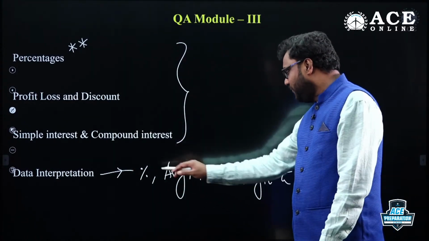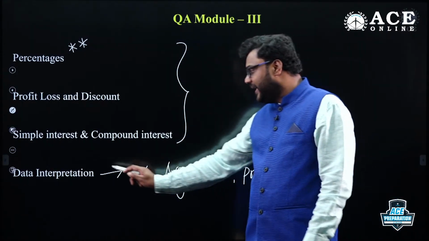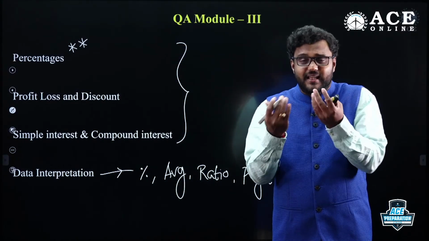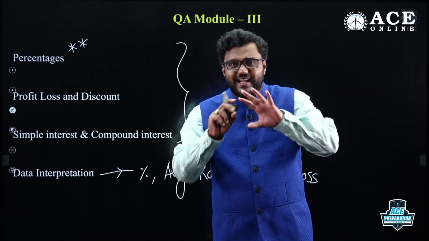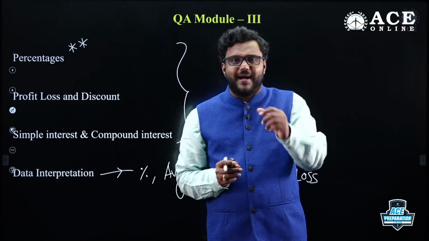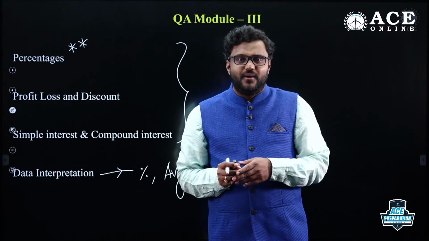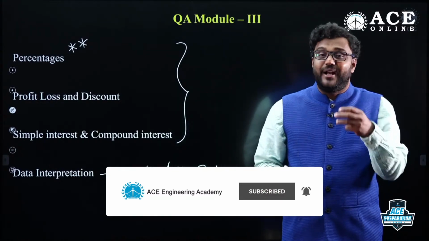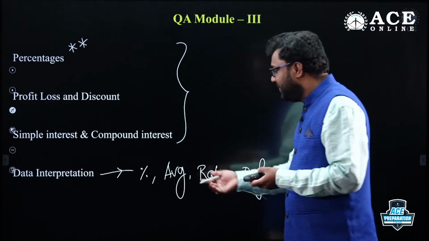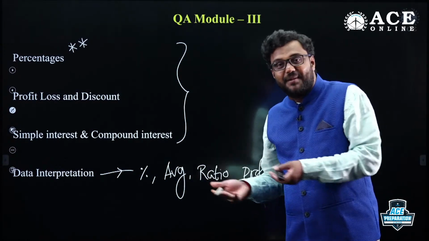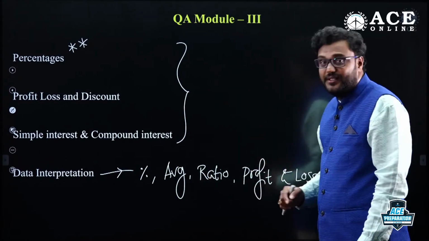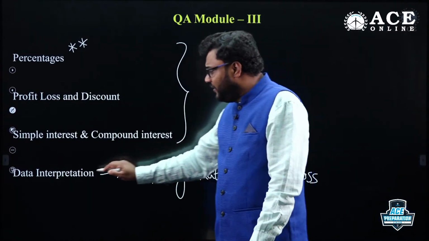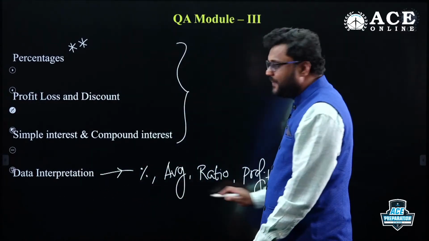We'll go ahead with that, but before that, keep in mind that in data interpretation they'll give a certain diagram and we collect the data. It may be a pie chart, a bar graph, a table, a line graph, whatever the diagram may be. We need to collect the data and perform the calculations. They may ask percentage related calculations, or related to average, ratio, profit and loss. So if you want to go for data interpretation, please try to complete these topics before.